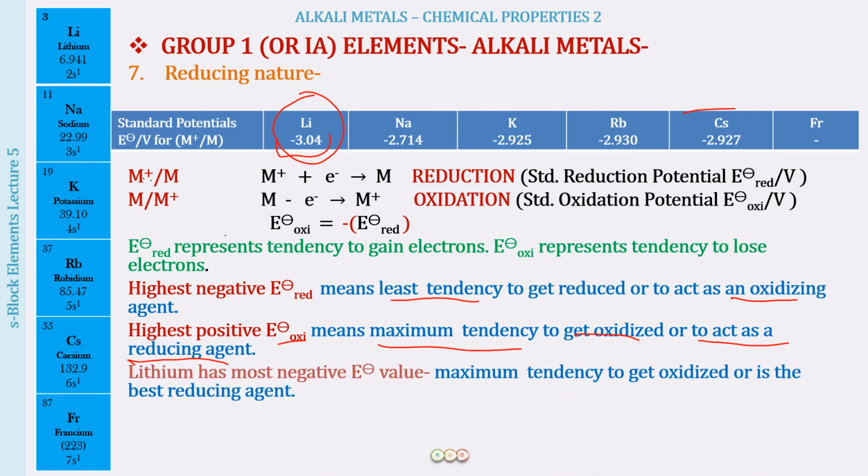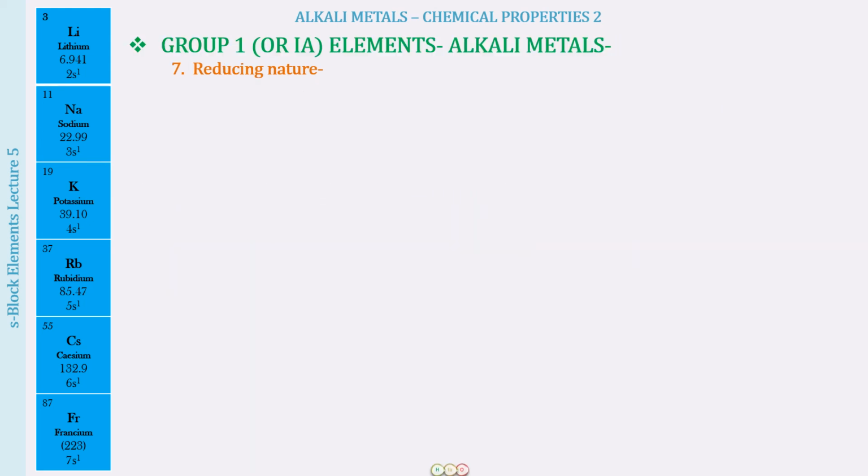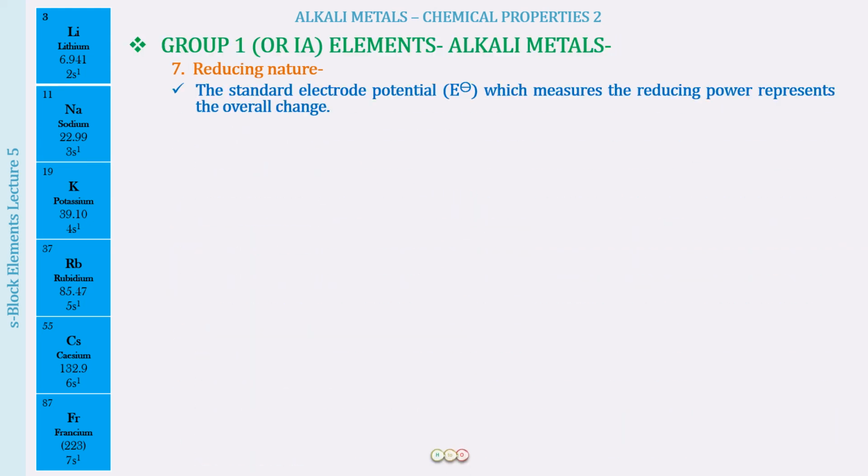Okay, so lithium has the most negative electrode potential value, maximum tendency to get oxidized, the best reducing agent. So now I hope you understand that the electrode potential value is a measure of the reducing properties of any metal. And when we say the reducing power of any metal, the metal is losing electrons. Well, it is not simply the metal losing electrons as in the ionization enthalpy. There are certain more important things over here.